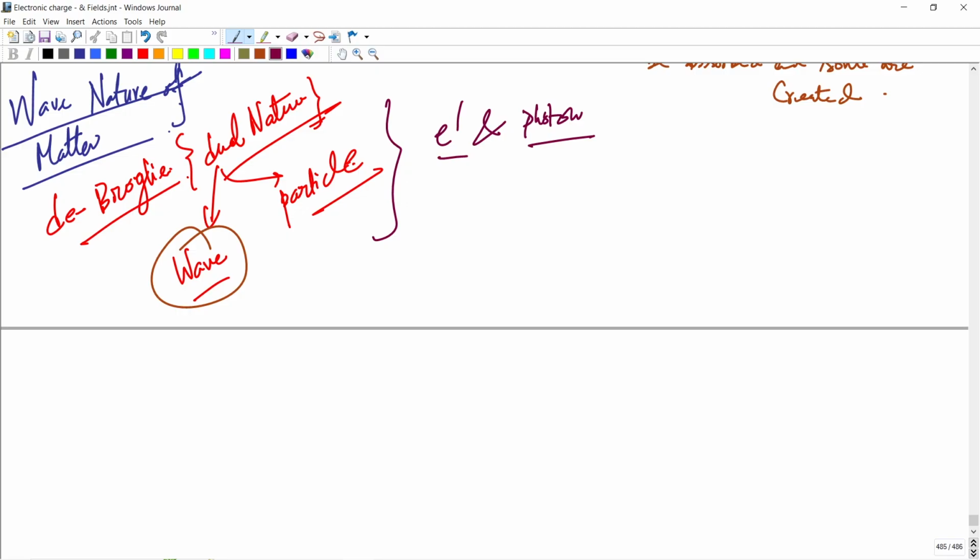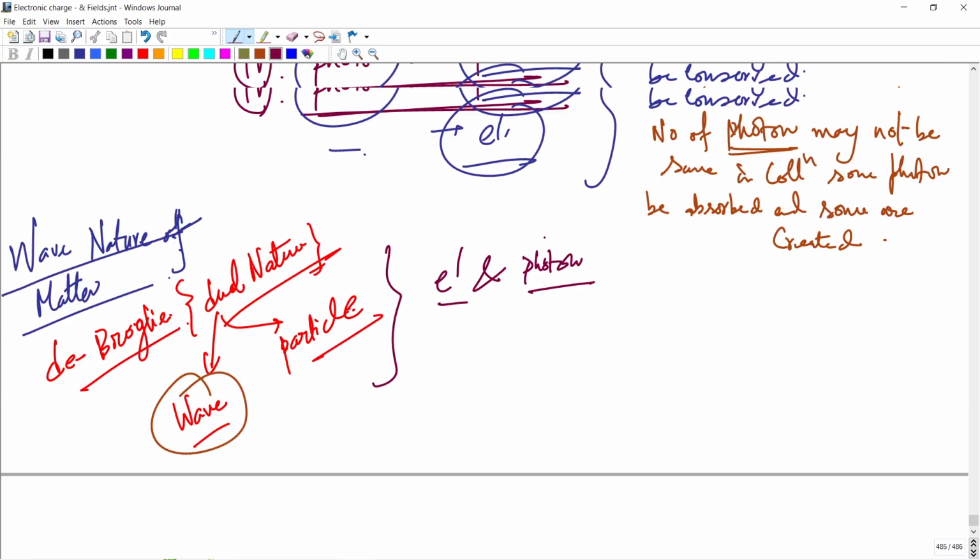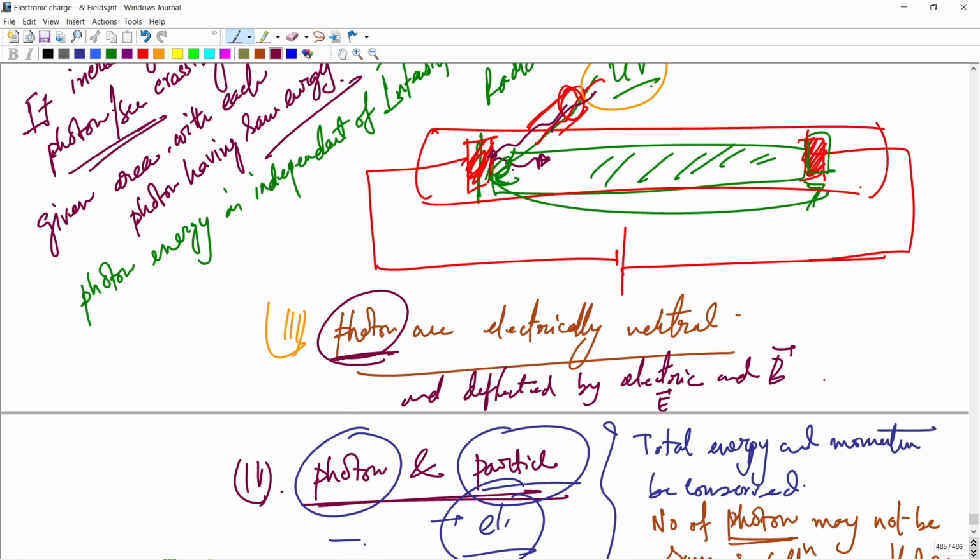In the photoelectric effect the electrons are moving from the emitter plate to the collector plate, in the direction of the electric field.